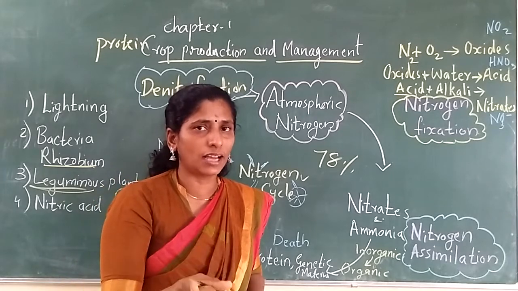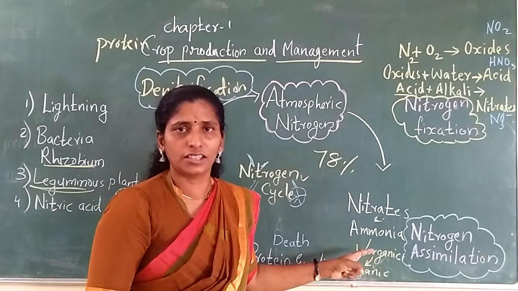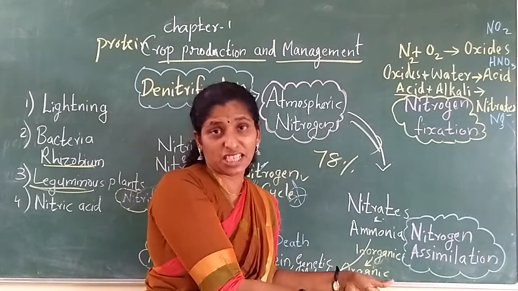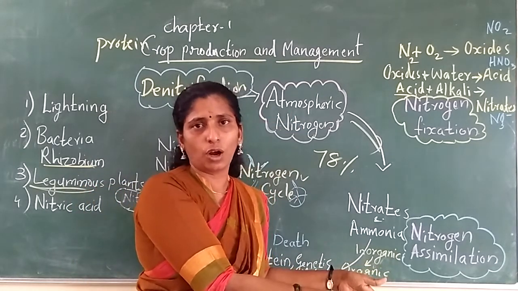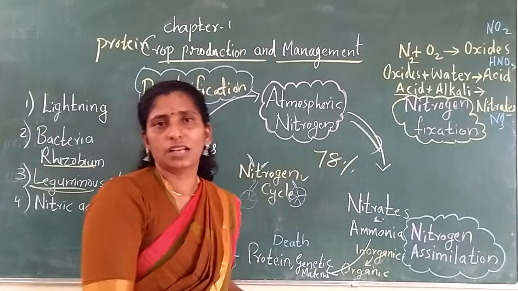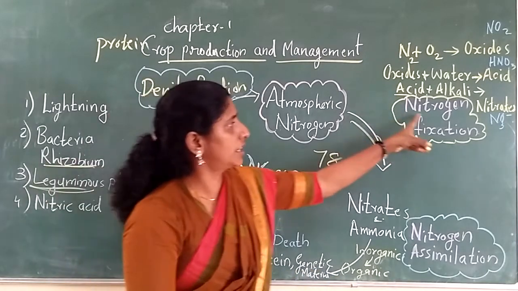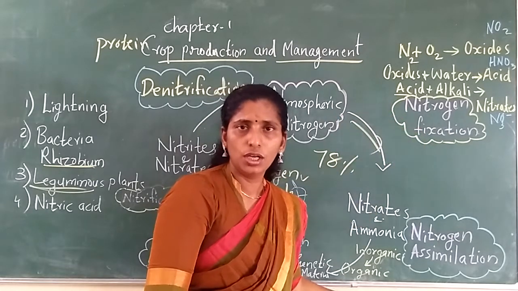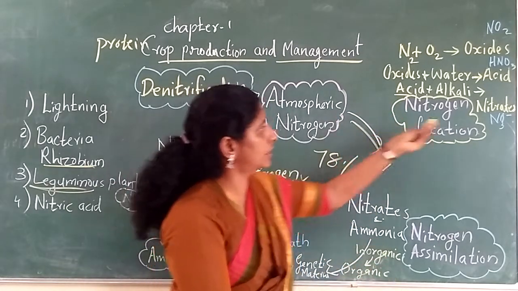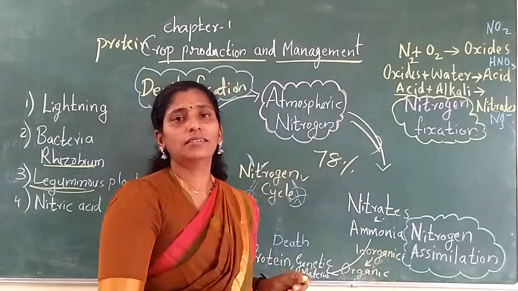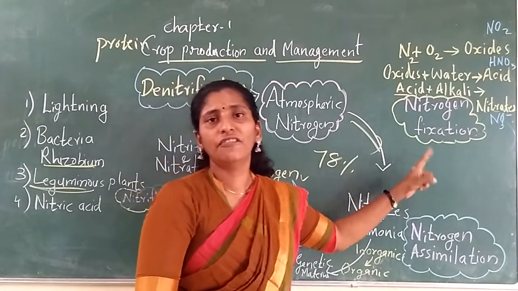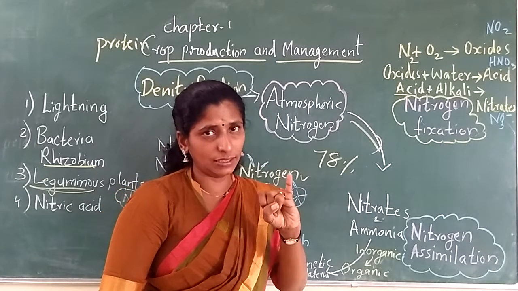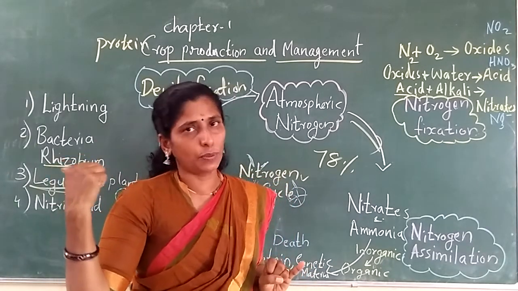So now who got the nitrogen? The plants got the nitrogen. The change of atmospheric nitrogen into nitrates, that change is called what? Nitrogen fixation. The change of atmospheric nitrogen into nitrate is called nitrogen fixation. Who is helping with nitrogen fixation? Lightning, and the other way is Rhizobium bacteria.